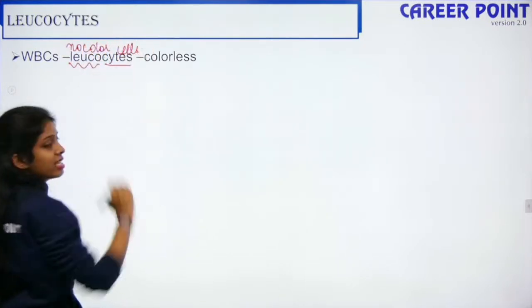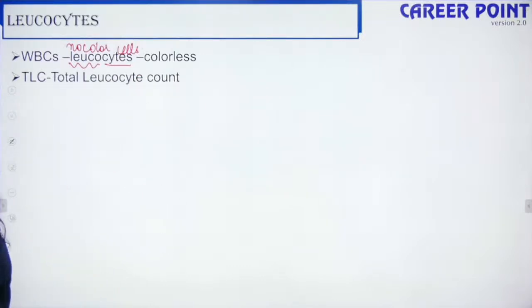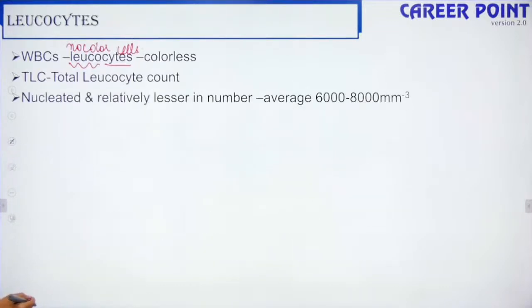So they are colorless cells, that is your WBC. TLC is the total leukocyte count. Sometimes when you have a bacterial infection, in your blood test you will have a TLC, that is the total leukocyte count. They are nucleated, so they have a nucleus, and they are relatively lesser in number compared to the RBCs. RBCs were in the range of millions. Your WBCs range around 6,000 to 8,000 per millimeter cube.